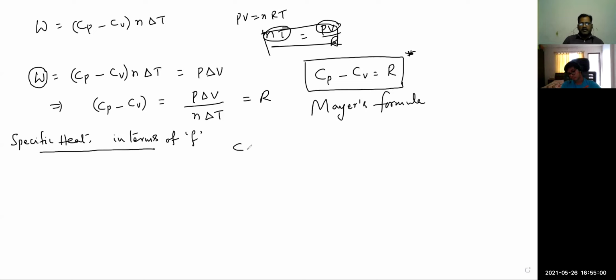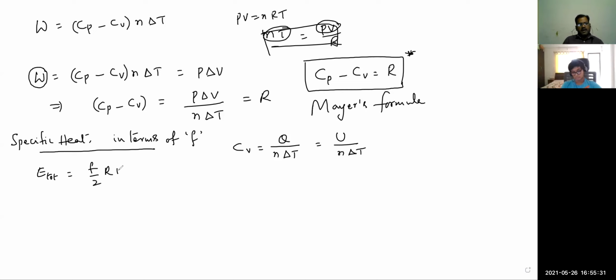CV, what I got earlier, in terms of U, is Q by n delta T, that is nothing but U by n delta T. And for degrees of freedom, we got that total energy is F by 2 RT. So the total energy of the system with degree of freedom F is nothing but the internal energy of that system, which we represent with U here. So this U is F by 2 RT.